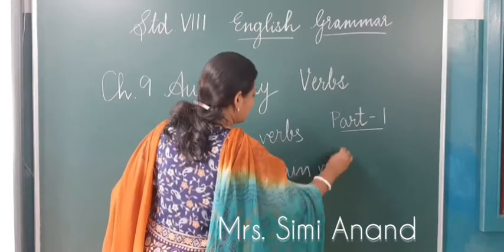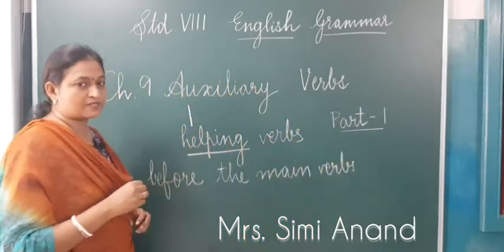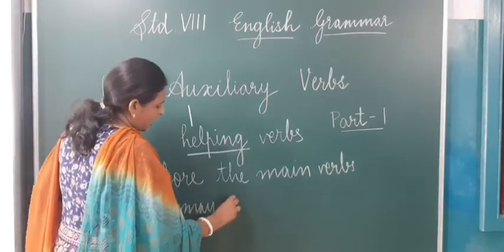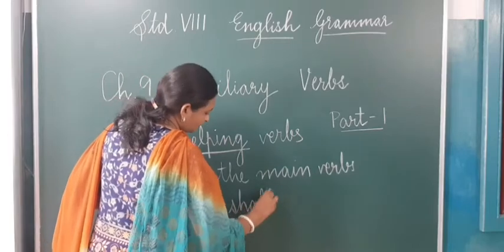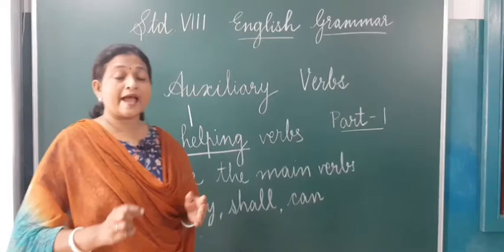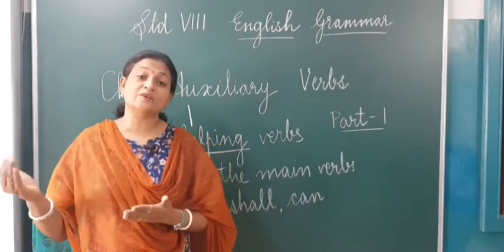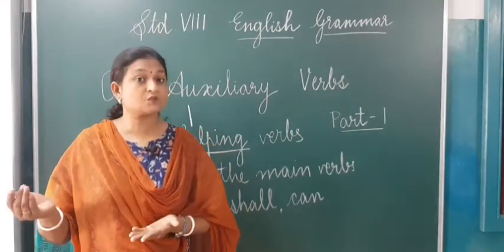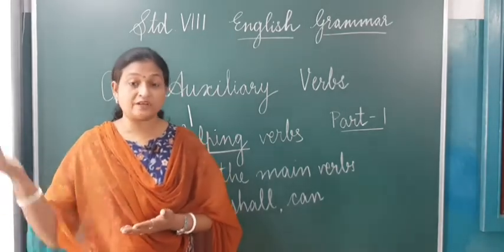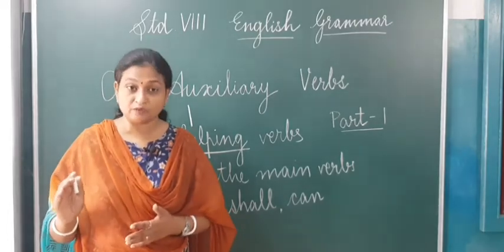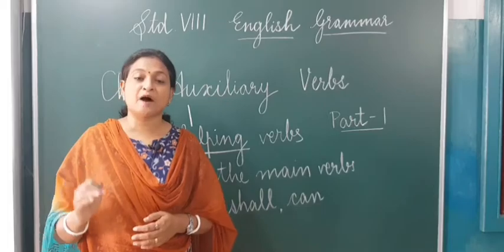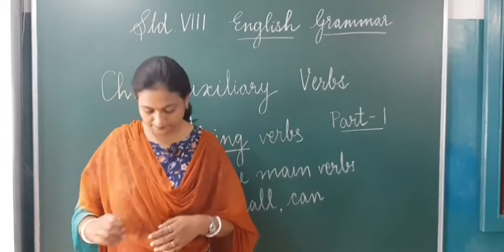So can you give me some examples of these auxiliary verbs? Yes, we have may, shall, can, could, should. Okay, and you know, in some of the sentences we even write will. In future sentences we have to use will, have, had, even was or were when you are using ing. So these are all helping verbs. So these are all auxiliary verbs. So let's study about these verbs in detail.